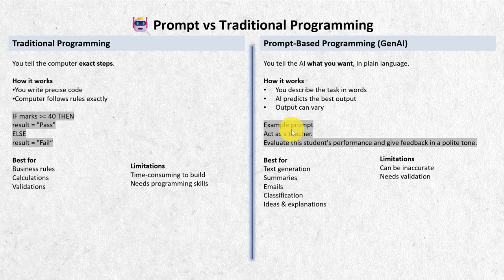The AI understands the intent, predicts the best possible response, and generates text accordingly. This approach is best for emails, summaries, text generation, classification, but it also has limitations. Output can differ and needs human validation.